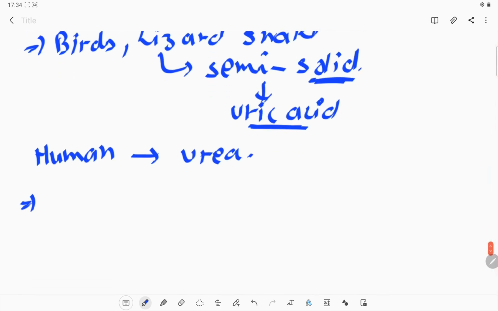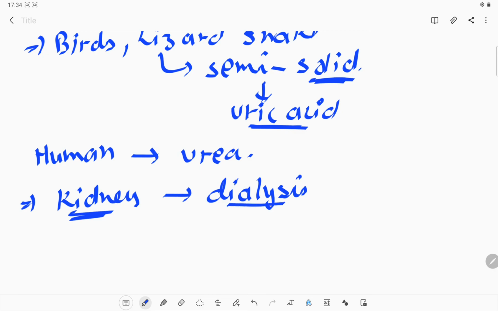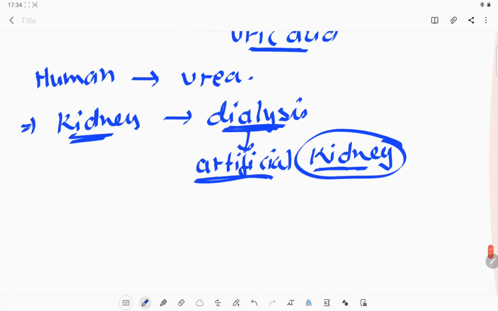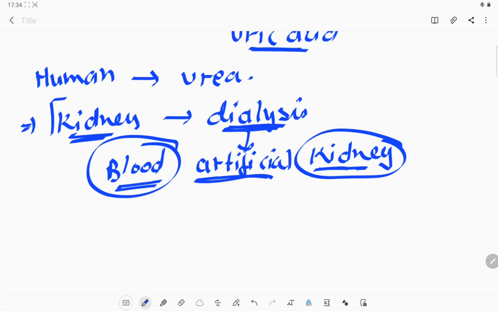Sometimes if our body does not have the ability, or our kidney does not perform its proper function, we require dialysis. Dialysis is a process through which we can artificially remove all the waste from our blood. That machine works as an artificial kidney for us, so that from time to time we can remove the waste which is accumulated in our blood and is toxic for our body. If our kidney is not working, we require the dialysis process.